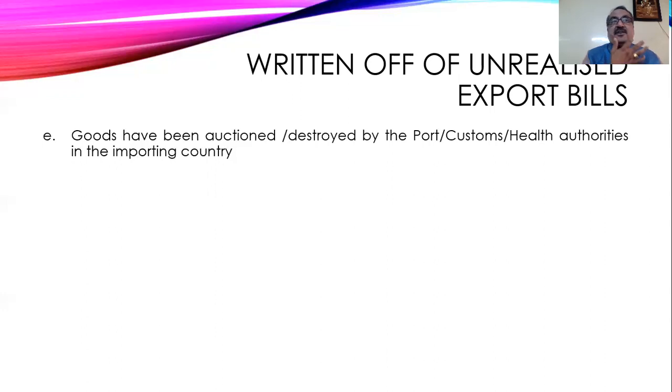Then other conditions are goods have been auctioned or destroyed by port, customs, or health authorities in the importing country. So you have sent the goods, but the person was not able to clear them, then the port or customs can go for auction and they can recover the amount by way of auction, and after adjusting their process, the remaining amount will be sent to the supplier, that is here to the exporter. So goods have been auctioned and returned.